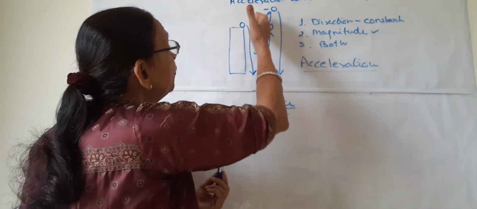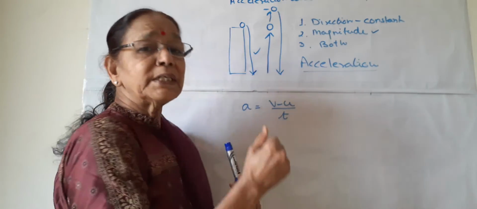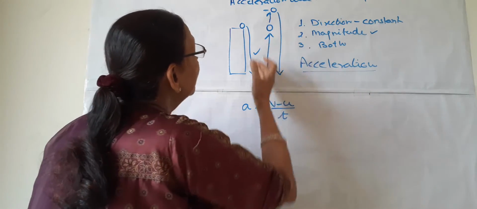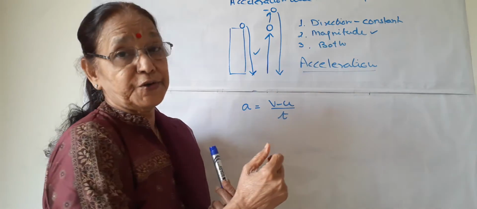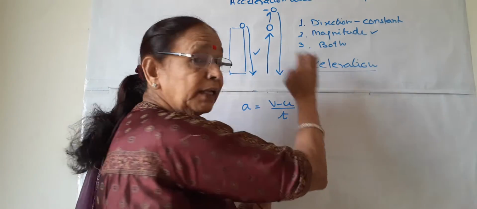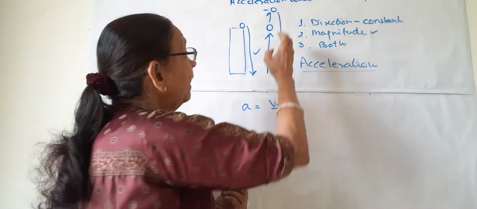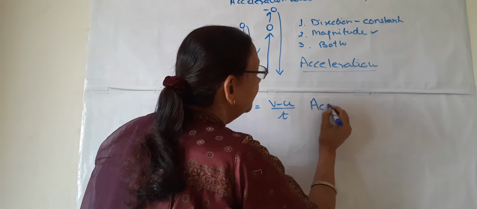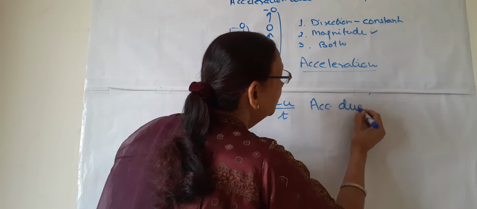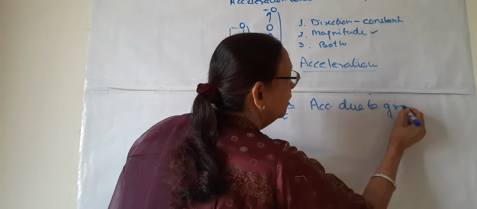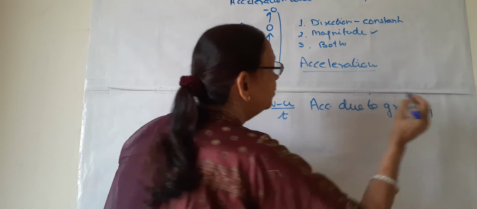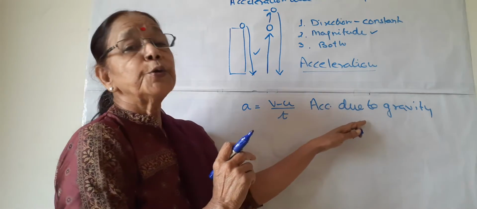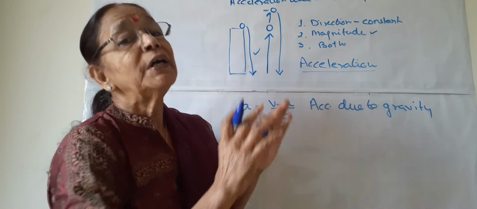It means when these objects fall towards the earth under gravitational force or force of gravity, they experience some acceleration due to the change in velocity. And this acceleration is known as acceleration due to gravity. Why is it known as acceleration due to gravity? Because this acceleration is caused due to the gravitational force of earth.